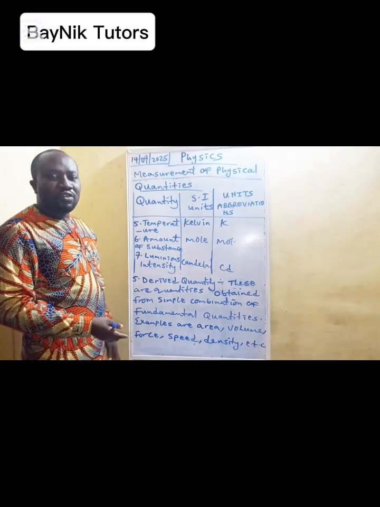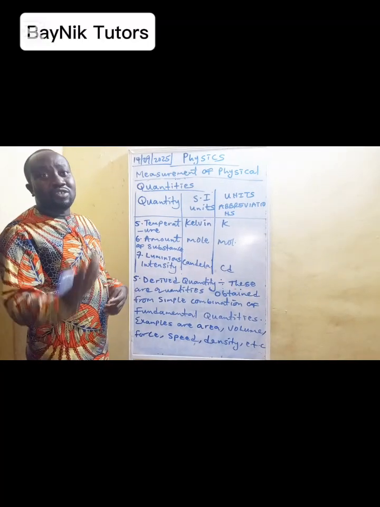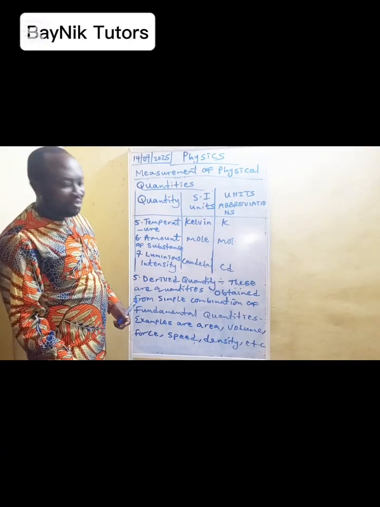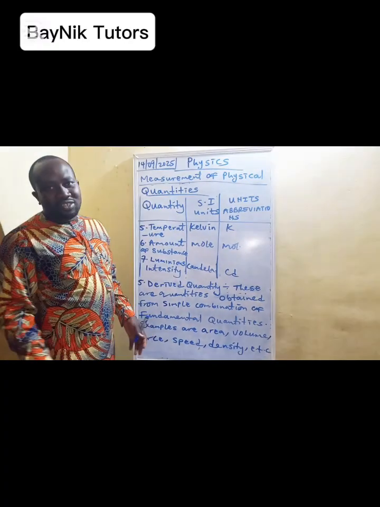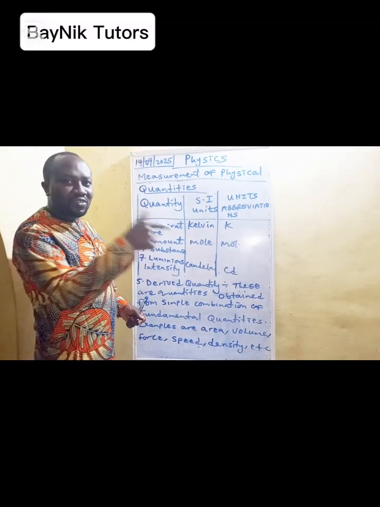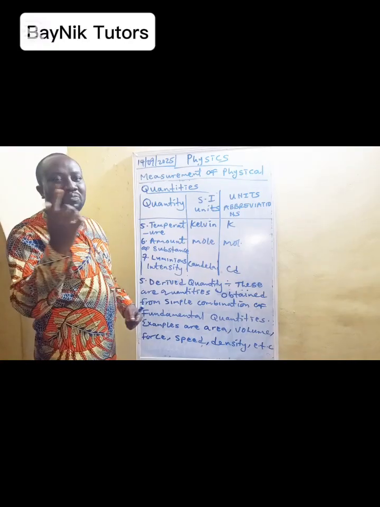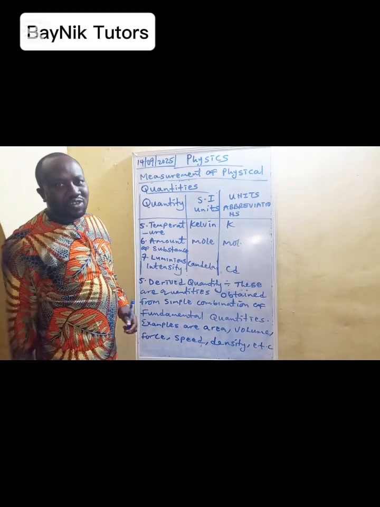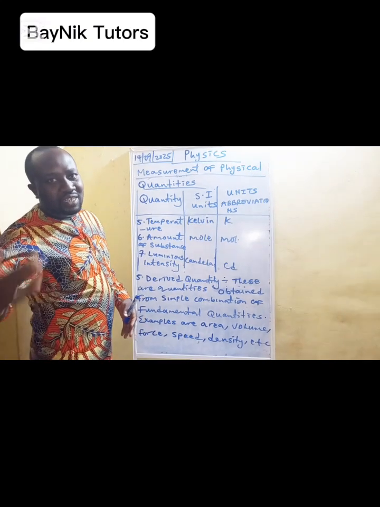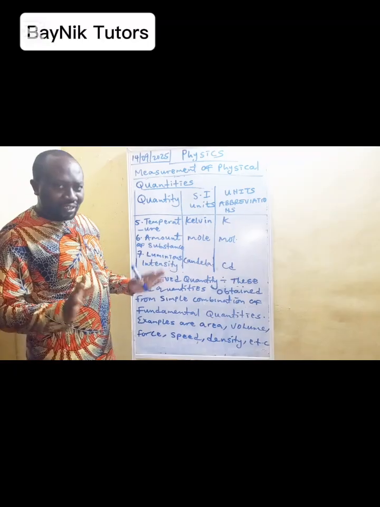Force depends on mass and acceleration. Mass is a fundamental quantity, but acceleration is a derived quantity because acceleration depends on velocity over time. Density is a derived quantity because density is mass over volume. Mass is fundamental, but volume is derived. So even a derived quantity can depend on a fundamental and also a derived quantity. When you open volume, you meet length times breadth times height, which are fundamental quantities. Do you get the analogy now?